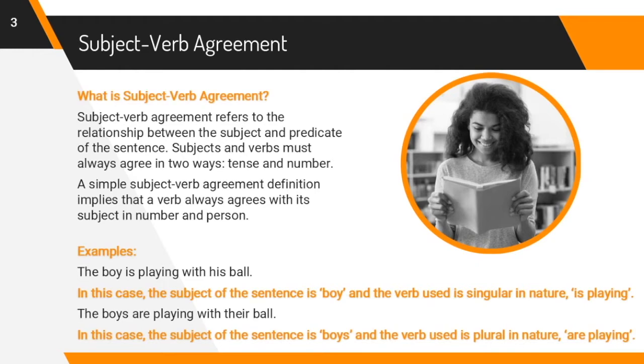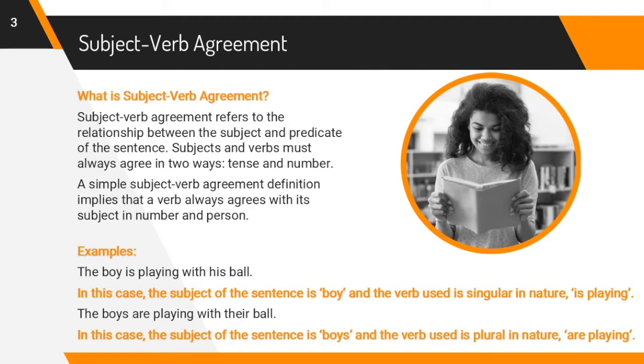What is subject-verb agreement? Subject-verb agreement refers to the relationship between the subject and predicate of the sentence. Subjects and verbs must always agree in two ways: tense and number. A simple subject-verb agreement definition implies that a verb always agrees with its subject in number and person. Let's take an example to understand this concept.